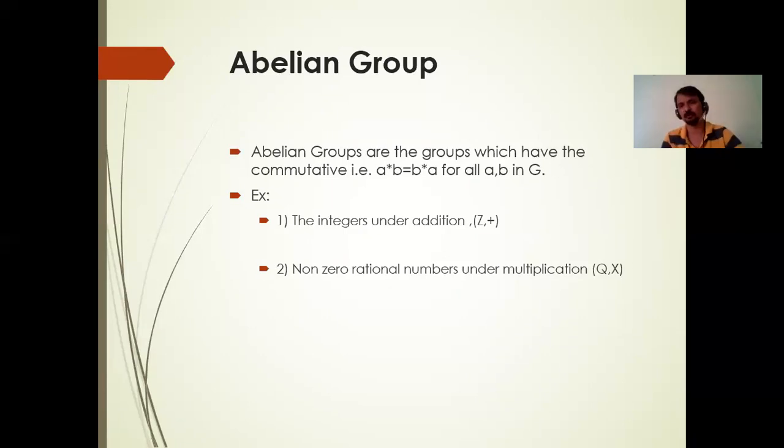Let's suppose you take the integers under addition. The set of integers, what are the integers? Minus infinity to plus infinity, all the integers, positive integers as well as negative integers, under addition. Take any two numbers and check whether it satisfies the closure property or not. Then similarly, check whether it satisfies the associative property or not. Under addition, what is the identity element? 0 is the identity element under addition.